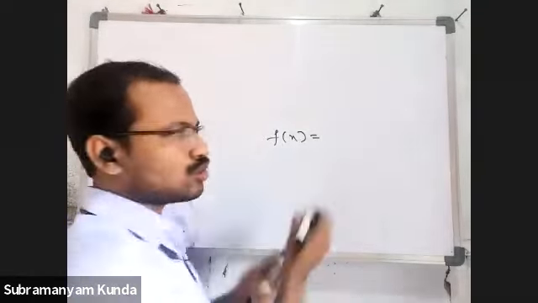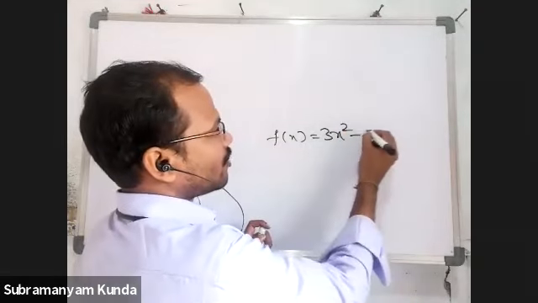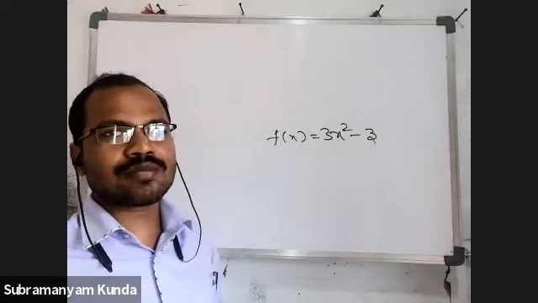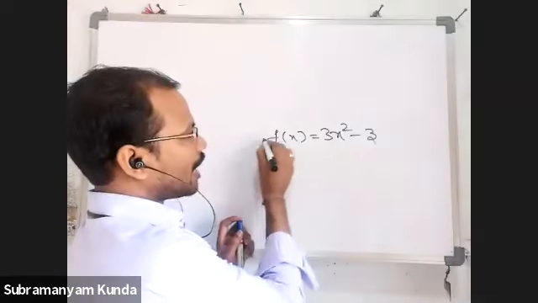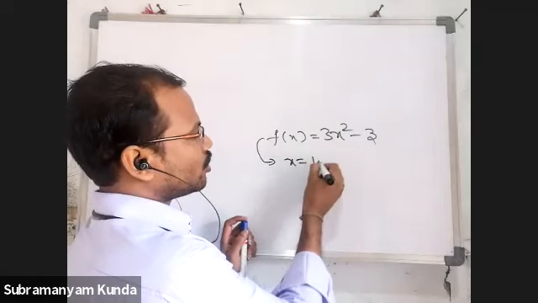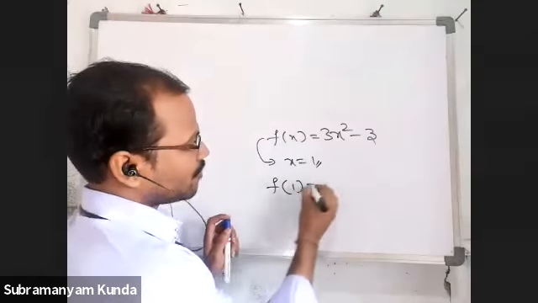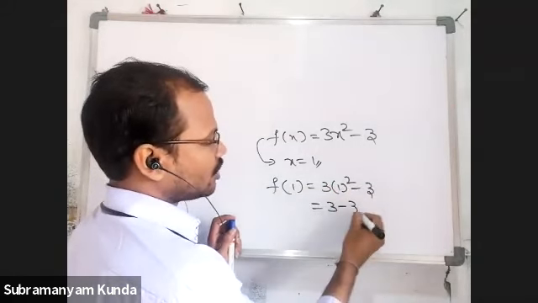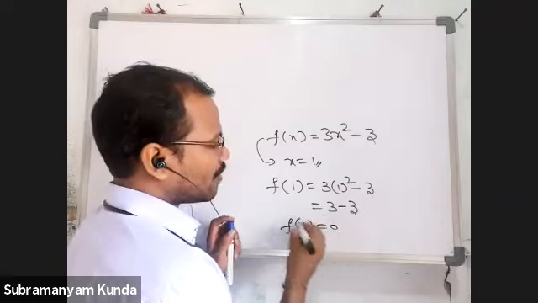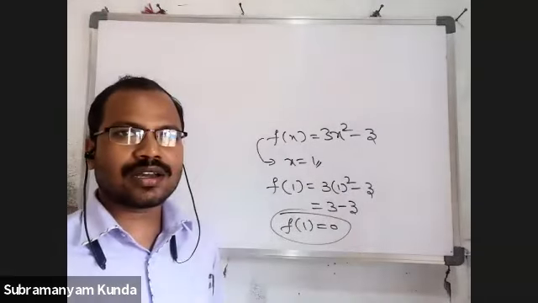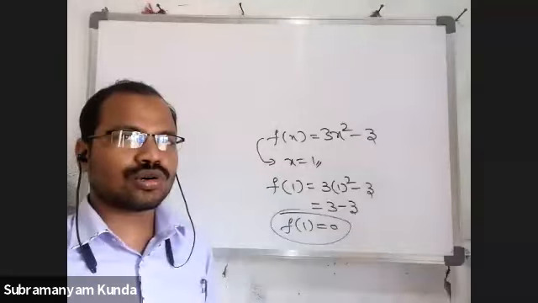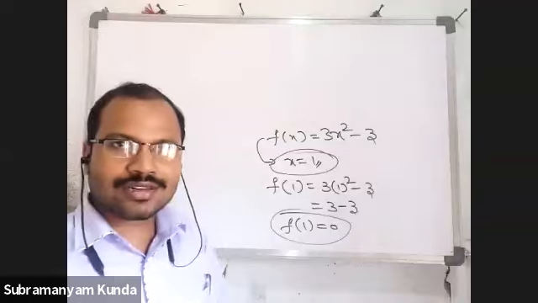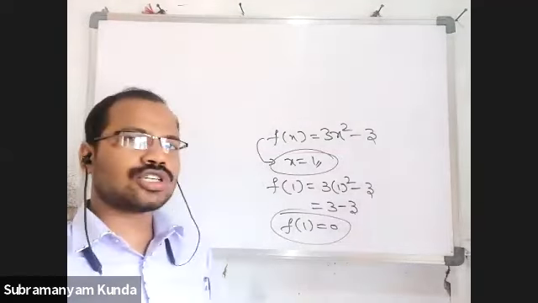Suppose I have a polynomial f of x is equal to 3x square minus 3. Now, what is the value of f of x at x is equal to 1? Just to verify. That means f of 1 is equal to 3 into 1 whole square minus 3. So 3 minus 3, this is equal to 0. The value of the given polynomial is equal to 0. Is the 1 is 0 of the polynomial? Yes. At x equal to 1, f of x is equal to 0.